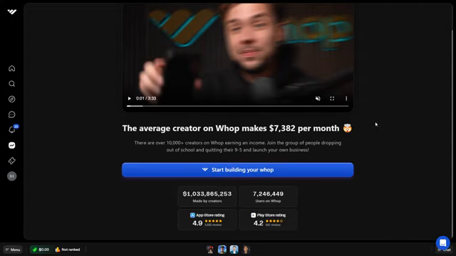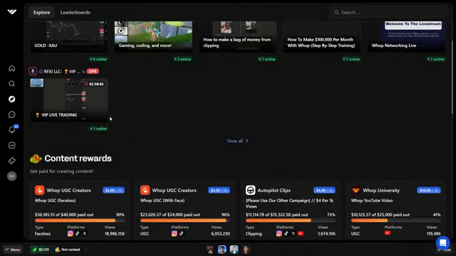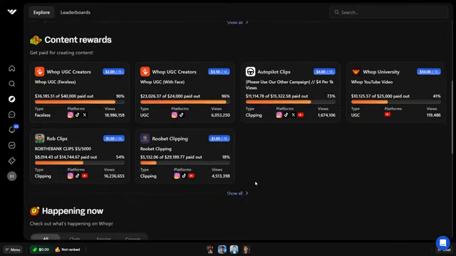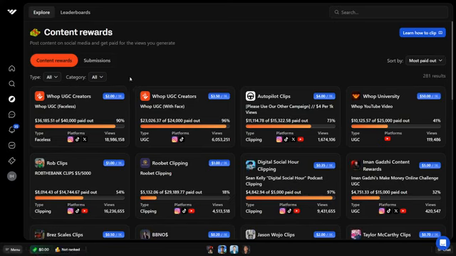Now, once you have your account, to actually first access content rewards, which is the first thing you should do, you want to go here on the left where you can see Discover. You want to click on that. And here you want to scroll down where you can see content rewards, and this is where the magic happens. Now, if you scroll down a bit more, it says show all, and this is where we're going to be going. So click on show all, and there we go. The content rewards tab will now open.